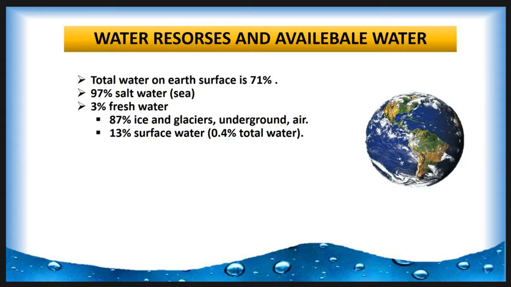Out of the freshwater resources, 87% is ice and glaciers, underground and in the air. And about 13% is surface water. The total surface water is about 0.4% of the total water.